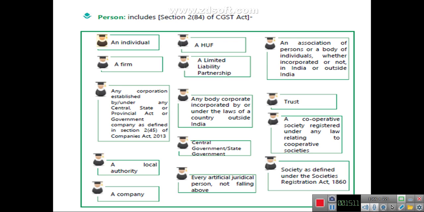Person also includes a trust, a cooperative society, and a society registered under the Societies Registration Act. So all entities, either natural or artificial, will be included in the term person.